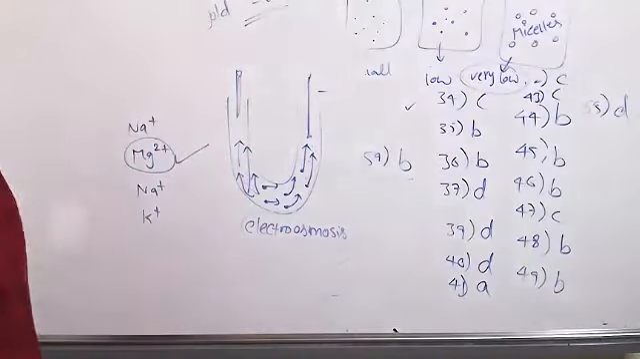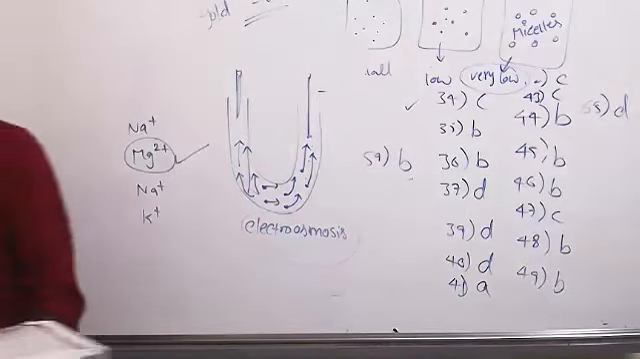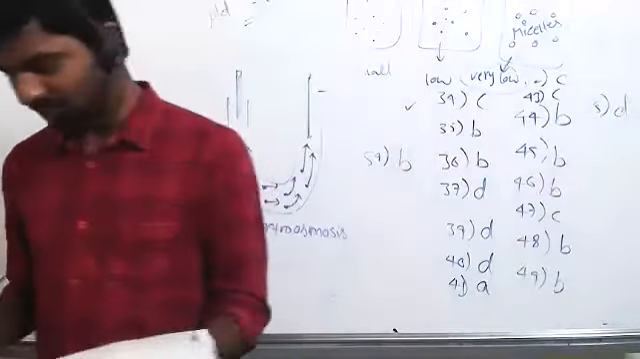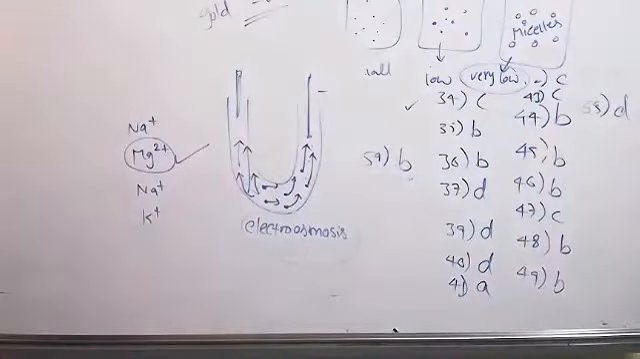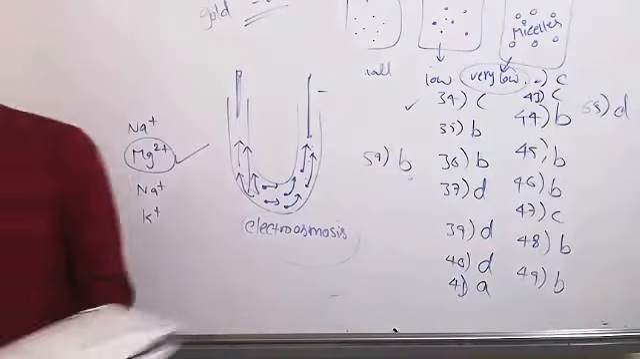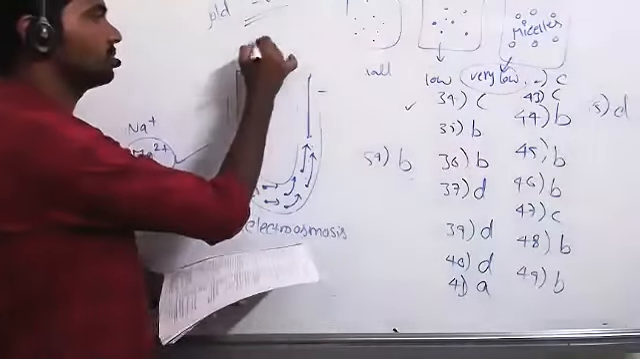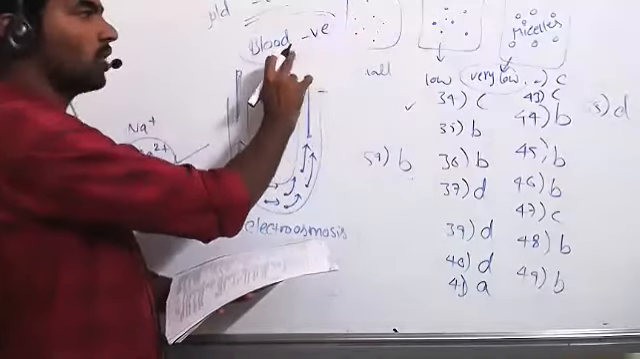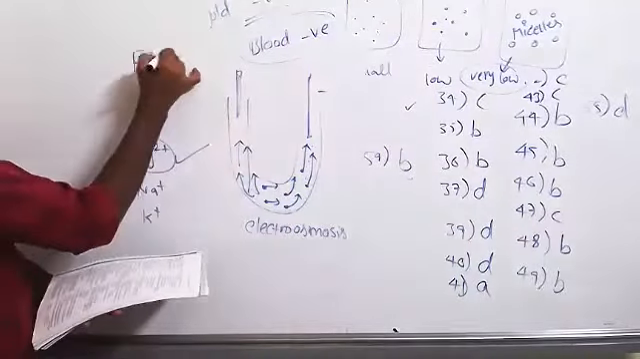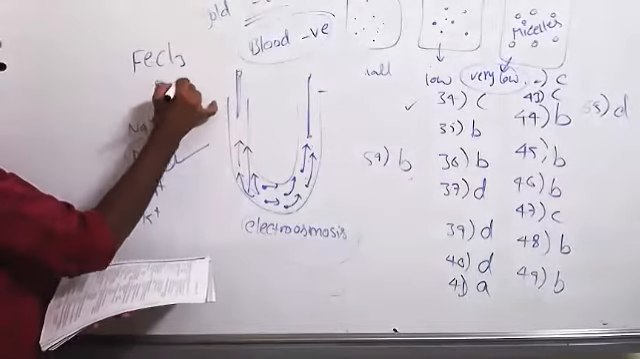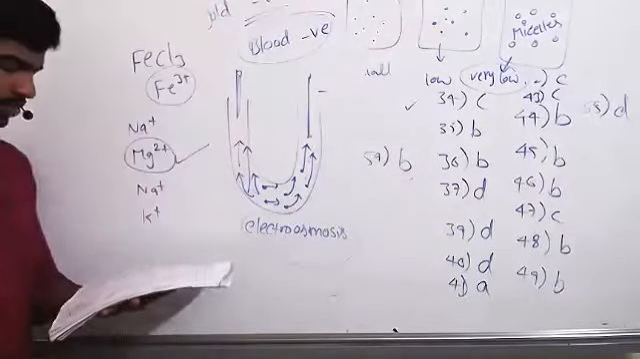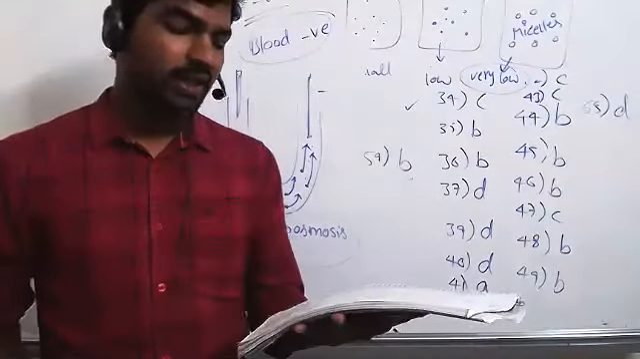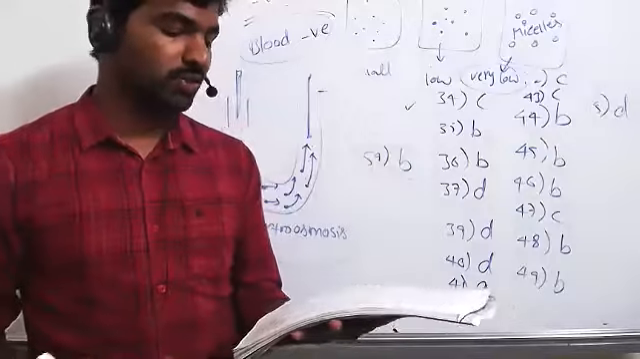Which ion coagulates blood? Don't know, sir, that one. Okay, blood is a negative sol. We are adding ferric chloride, so here Fe3 plus ion is involved. Fe3 plus ion coagulates negatively charged blood sol. So A is correct.